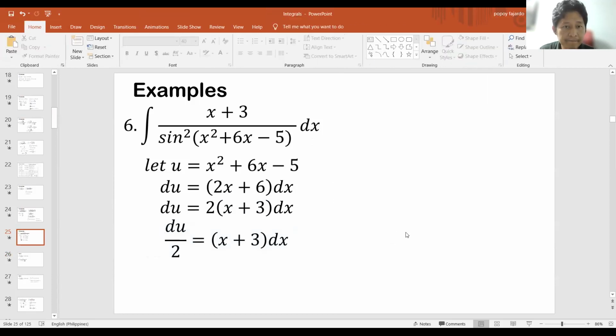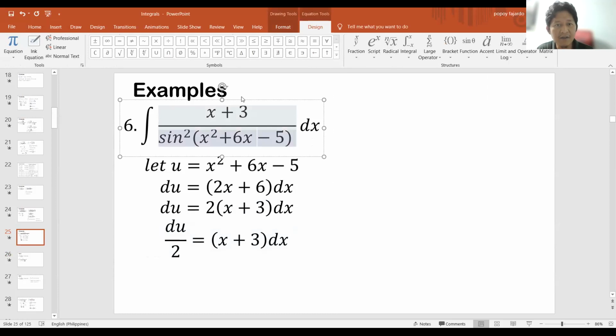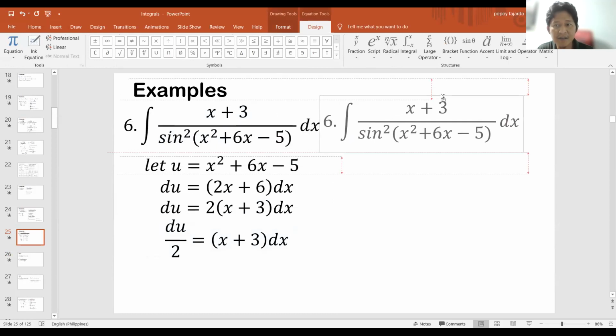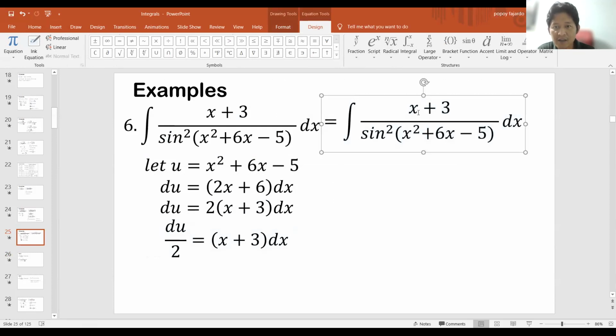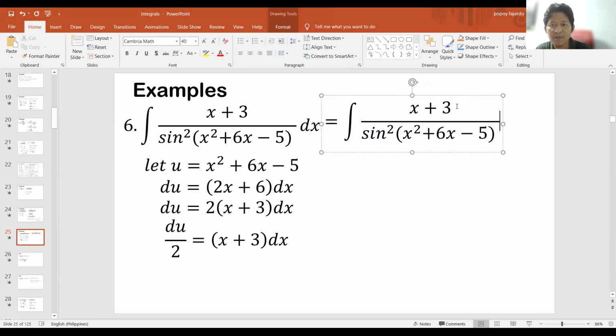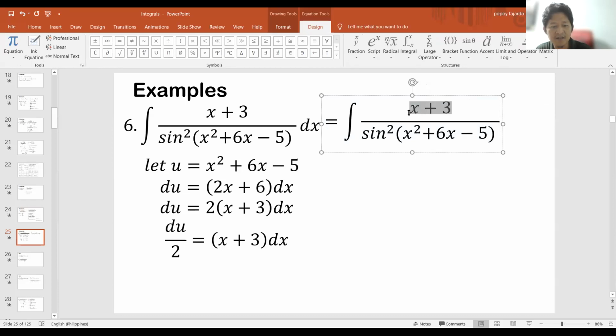Okay. Now, this integral now, I can now rewrite this in a manner in terms of u. So, itong numerator natin, yung x plus 3 dx, okay? It's just du over 2. So I can place du there and then may 2 sa baba. Okay? Is that clear, guys?